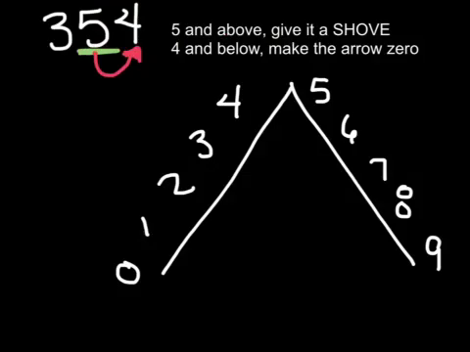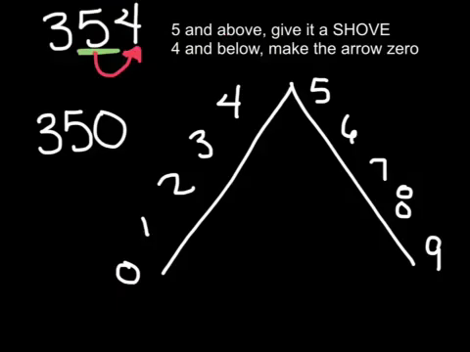Is our number, and this is the one that the arrow is pointing to, so this is the number we're looking at. Is this number 5 and above, give it a shove, or 4 and below, make the arrow 0? That's right, it should be 4 and below, make the arrow 0. So we're going to go down this side of the mountain to our 0. Okay? So now my number becomes 350.